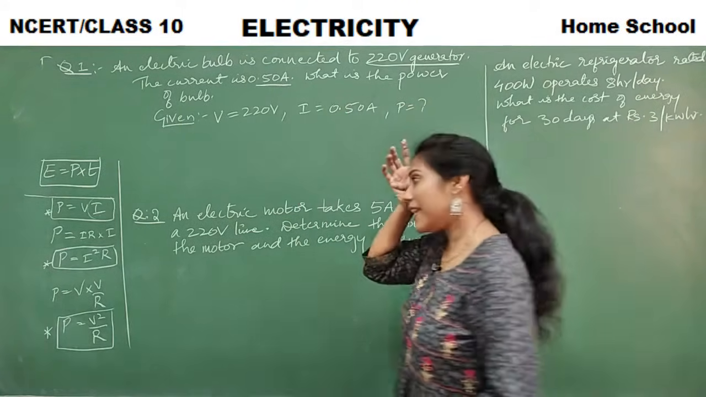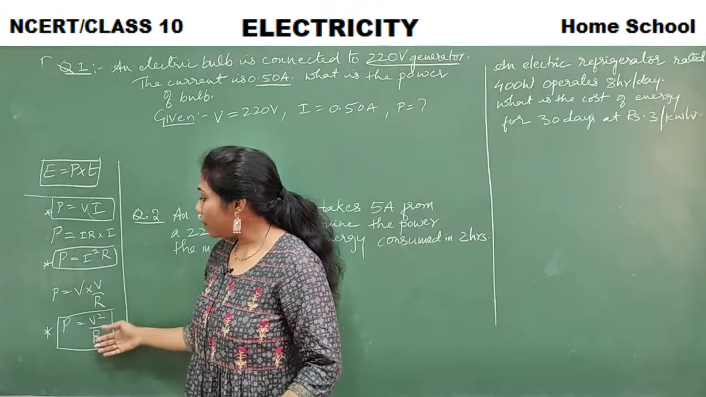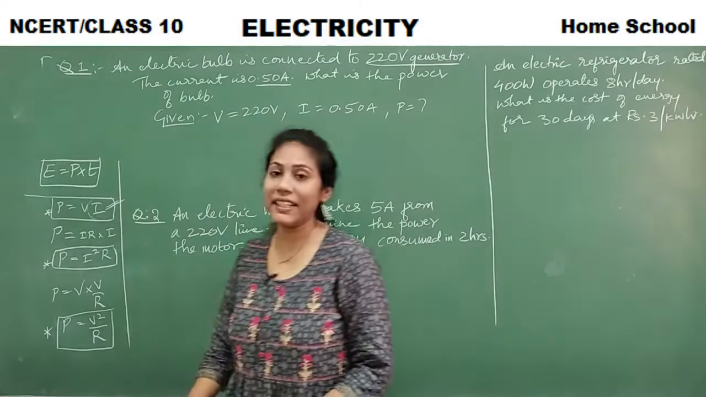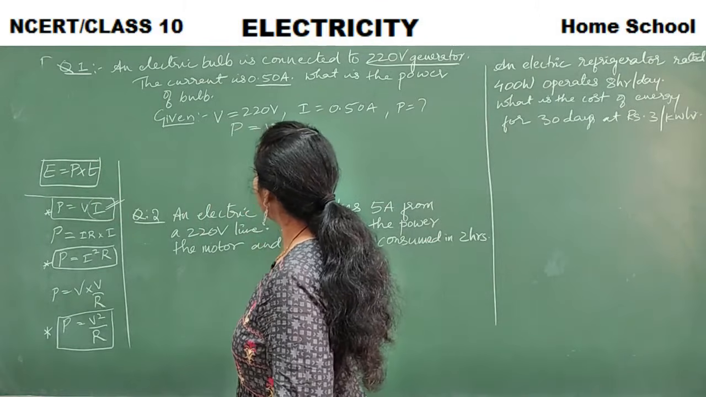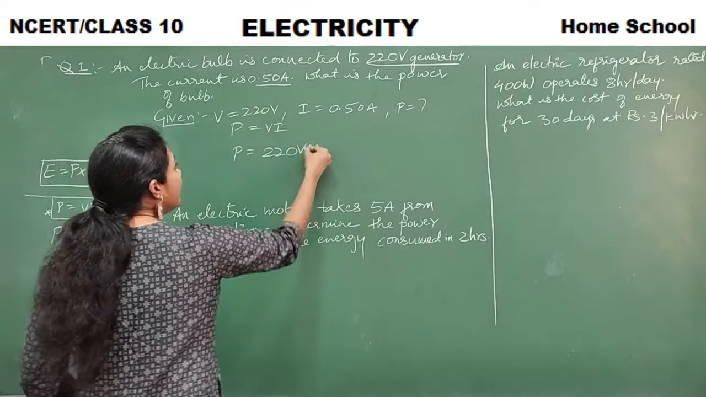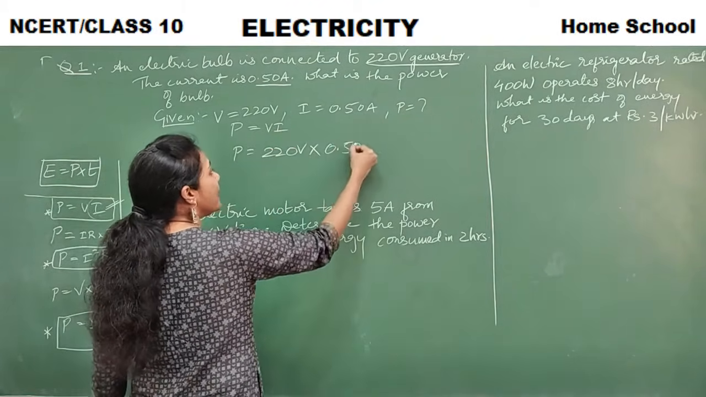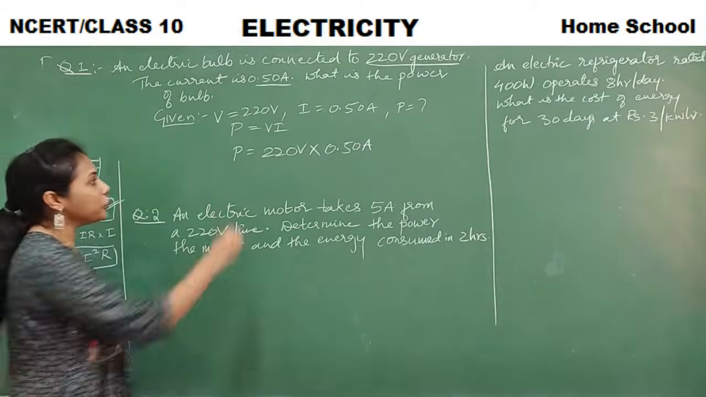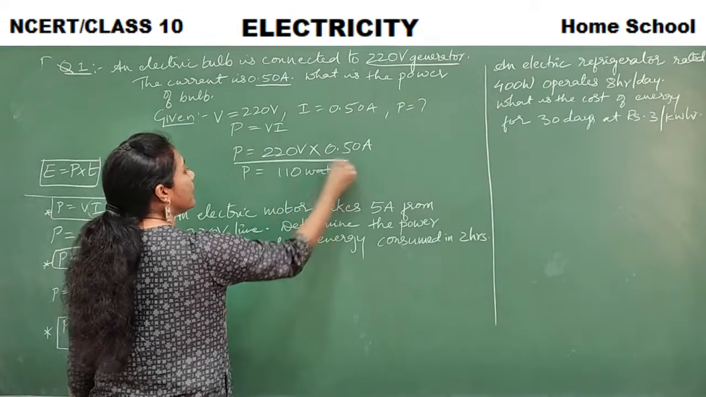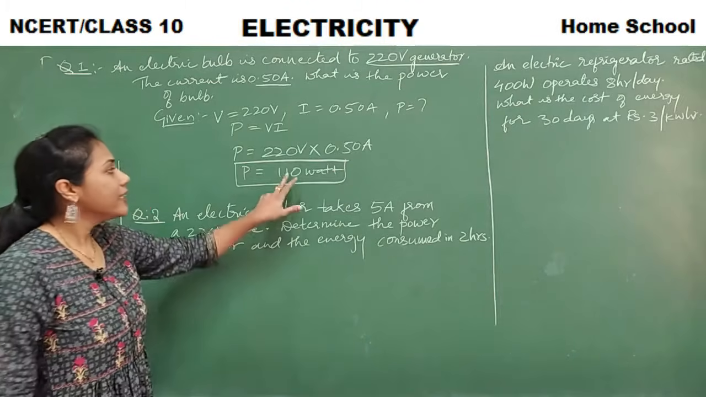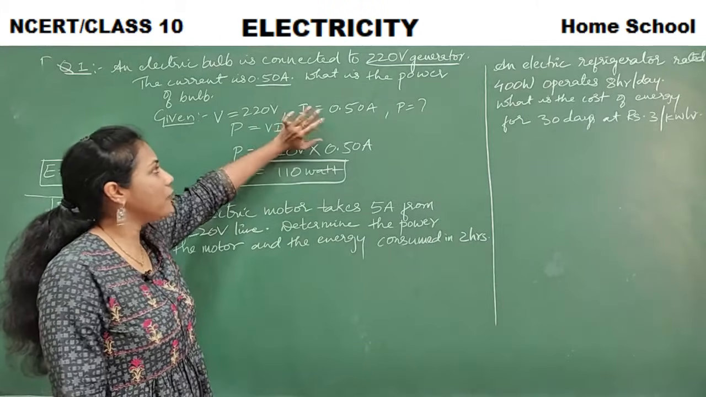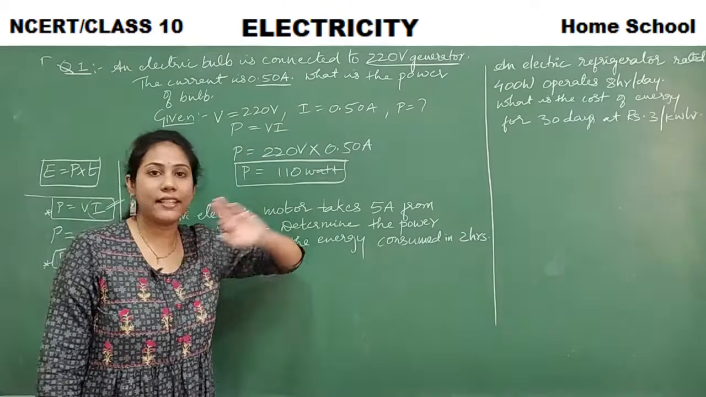Which formula do you select here? We have a list of formulas of power as well as energy. The basic formula of power, that is P is equal to VI. So calculate: P is equal to 220 volts into 0.50 amperes. How much do you get? Power is equal to 110 watt. Don't forget to mention the unit. So 110 watt is the answer. It's a very basic problem; we used a simple formula and finished the answer.